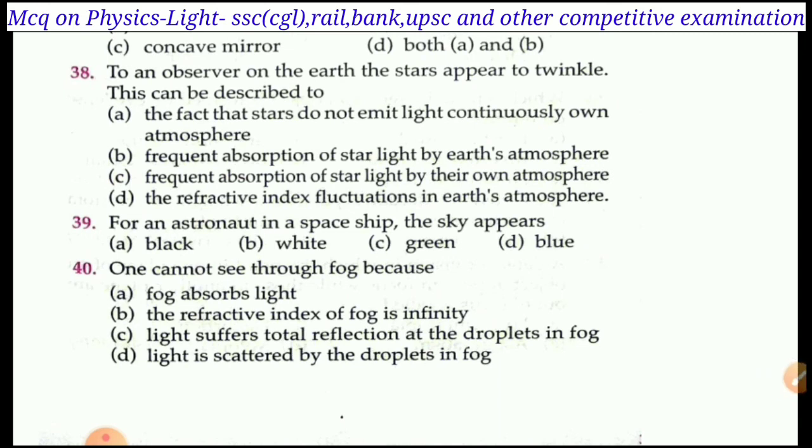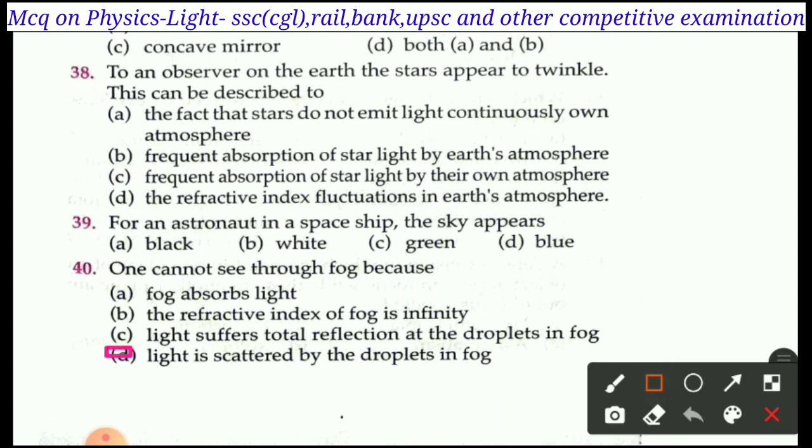One cannot see through fog because: A, fog absorbs light; B, the refractive index of fog is infinity; C, light suffers total internal reflection at the droplets in fog; D, light is scattered by droplets in fog. The right answer is option D. Light is scattered by the droplets in fog.